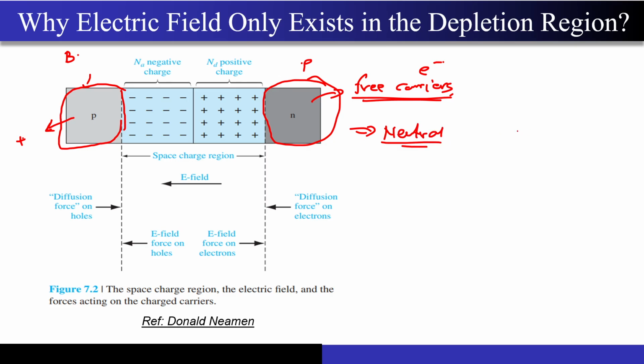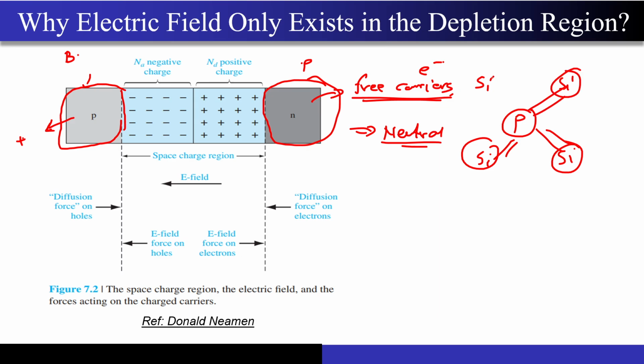Neutral means, for example, if you have a phosphorus atom, there are 4 silicon atoms around it, covalently bonded, and it also has one extra electron, correct? Since this electron stays in this system, and corresponding to this electron there is a proton available in the nucleus, that means the system is completely balanced.